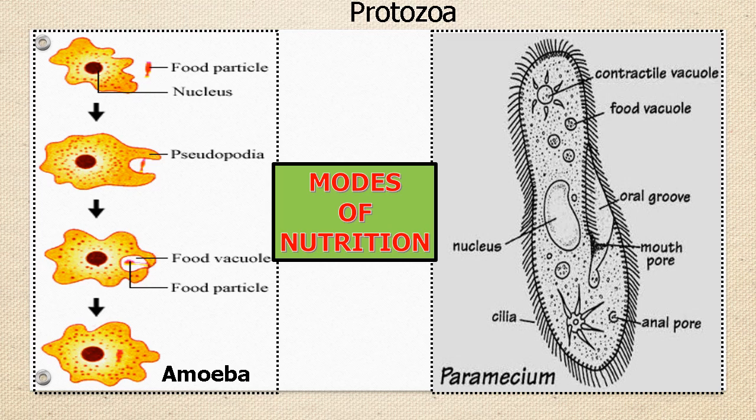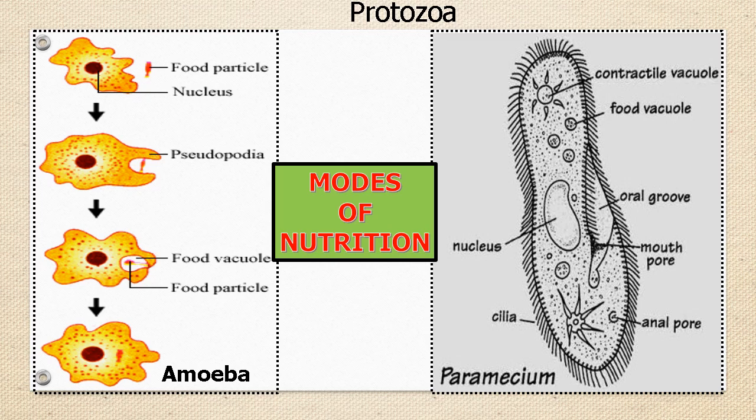Students, protozoans show different modes of nutrition. Amoeba engulfs food with the help of pseudopodia. When pseudopodia fuse with the food, it forms a food vacuole, and then food gets digested with the help of digestive enzymes in the cell.